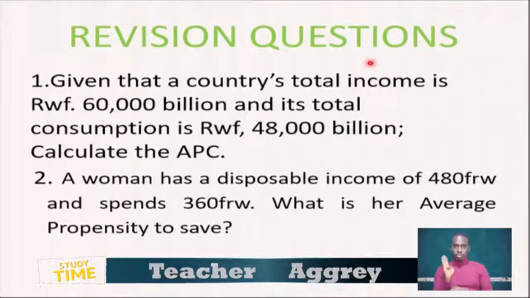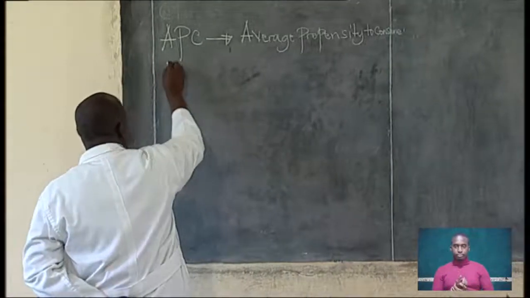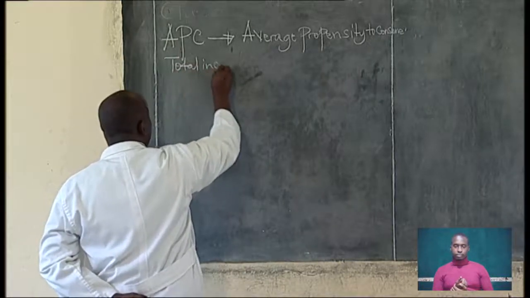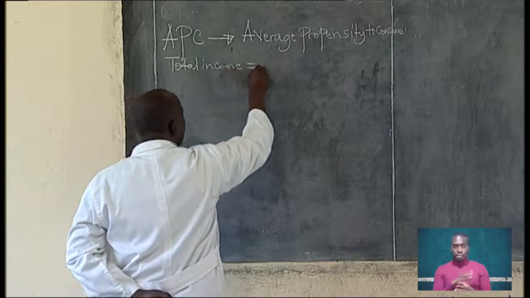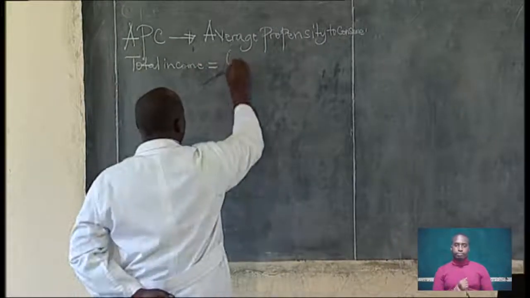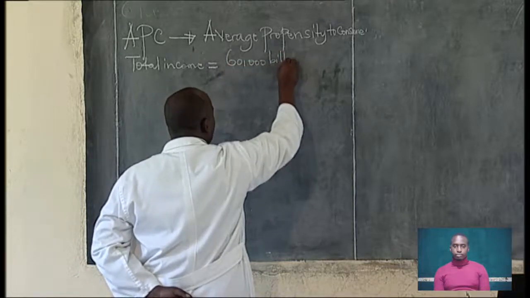That is the total income given in the question.